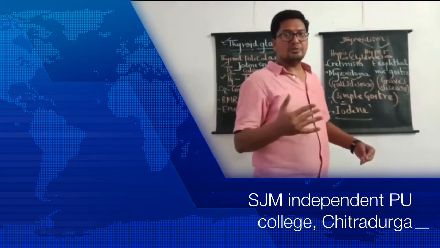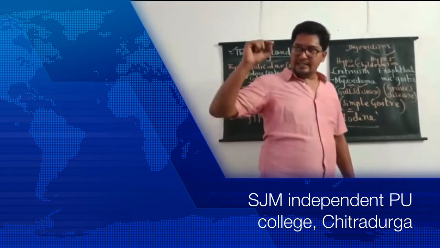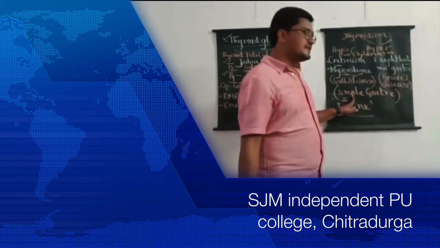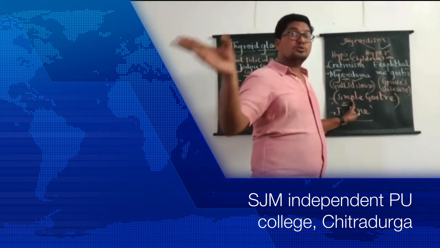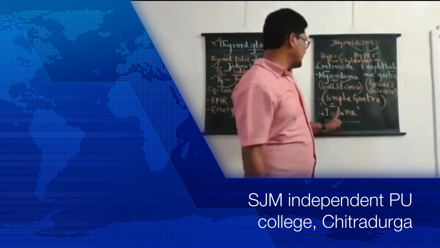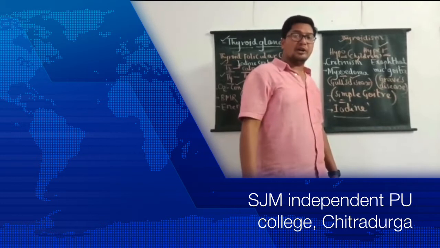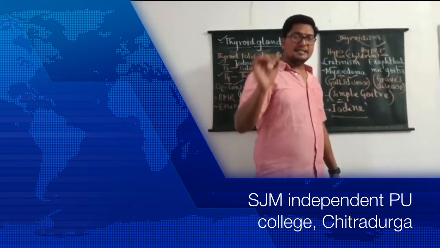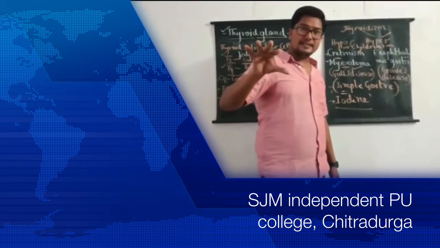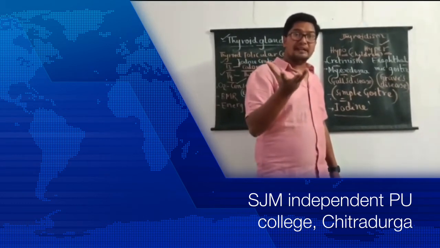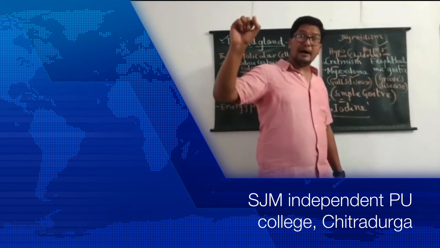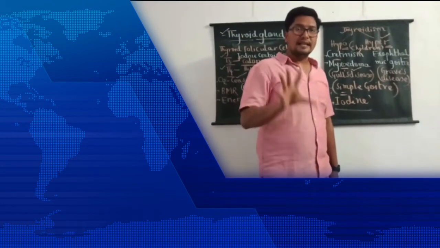If you remember, we use the word endemic. Endemic means anything which is confined to a particular area. So this disease, simple goiter, is also not observed throughout the world. It is observed in some particular areas, particular belts of the world. That's why simple goiter is also called endemic goiter. So students must have this clarity. Simple goiter is caused due to what? Deficiency of iodine in the food, which causes abnormal swelling in the neck region due to enlargement of the thyroid lobes, and simple goiter is commonly observed in particular parts of the world. That's why it is also called endemic goiter.